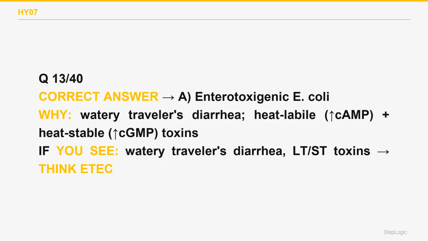Vibrio cholerae also raises cAMP, but it produces massive rice water stools linked to contaminated water, not this milder traveler's illness with both LT and ST toxins. Choice B wrong. Giardia causes a fatty, foul, prolonged diarrhea after camping or freshwater exposure, not an acute secretory toxin picture. Choice C wrong. This is ETEC.